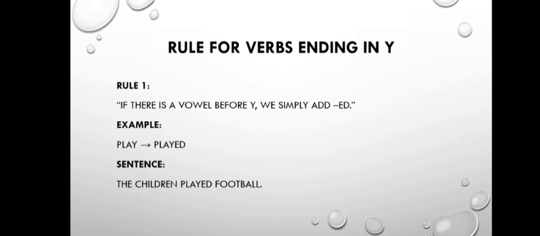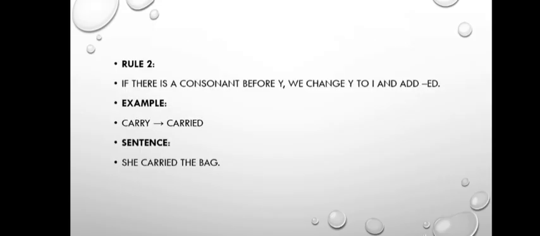Rule for verbs ending in y. Now we'll look at the verb with y. We must check the letter before y. In rule 1, if there is a vowel before y, we simply add ed. For example, in the word play, the last letter is y, so we added ed to it and it became played. The children played football.